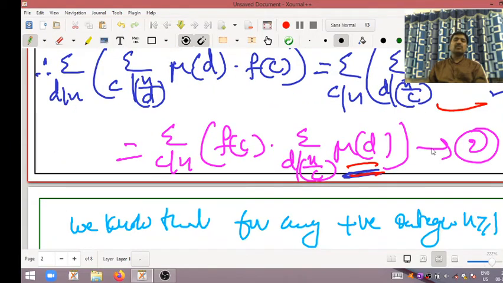So this one is the summation over c dividing n of f of c into the summation over d dividing n by c of Mobius of d. Call it equation number 2.